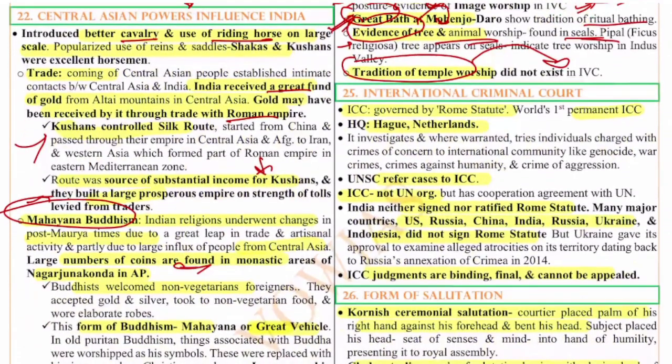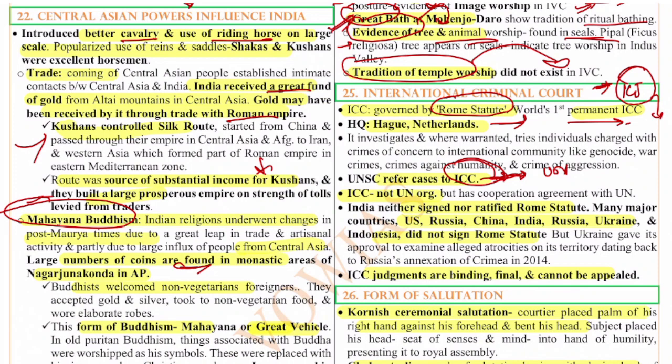Next, the 25th question is on the International Criminal Court. The ICC, or International Criminal Court, is governed by the Rome Statute, the world's first permanent international criminal court, with headquarters at The Hague, Netherlands. The UNSC generally refers cases to this International Criminal Court. And remember, this International Criminal Court is not a UN body, it is not a UN organization. This is different from the ICJ, International Court of Justice, where we even have Indian judges elected and all. India is not part of this ICC, that is the key thing.